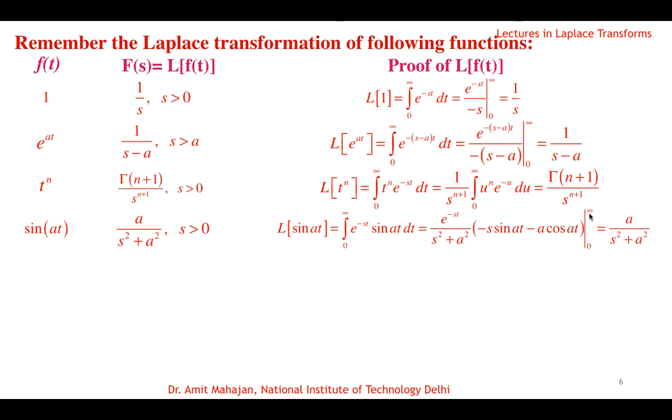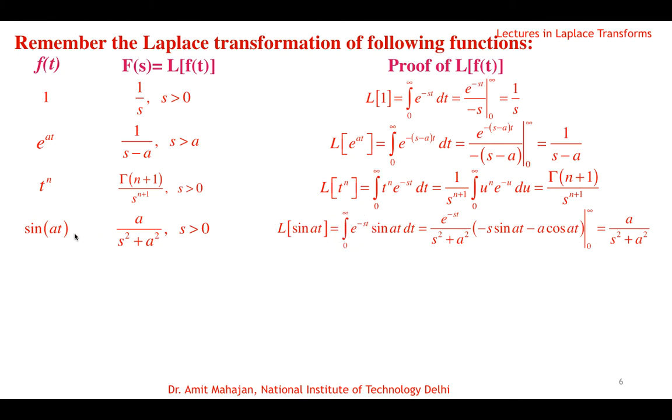So at upper limit infinity, if s is positive, this whole term will become 0. For lower limit 0, sine 0 is 0 and cos 0 is 1, so it will give minus, and with minus a, it will give plus a over s square plus a square, and e raised to power 0 will be 1. So it will be a over s square plus a square. So again it's very simple. Laplace of sine at is a over s square plus a square. Very simple proof by definition.